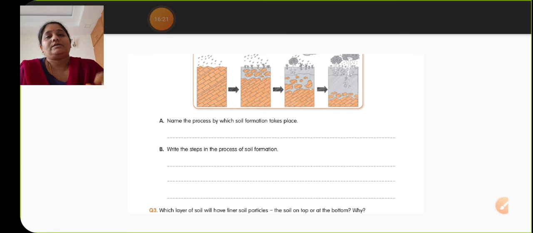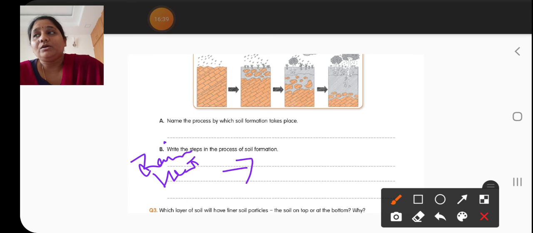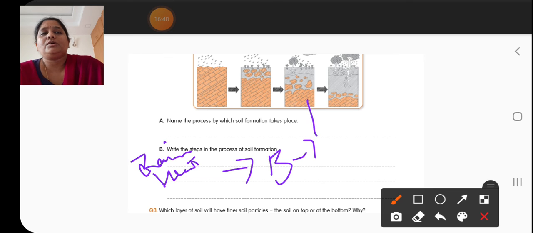There are several steps. In the first step, the heavier rocks will break down due to rain, heat or some other processes. Then these big rocks will settle down at the bottom. In the third picture, you can see the formation of organic matter.